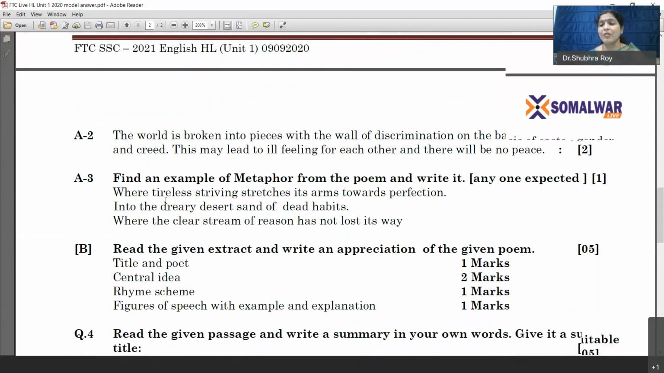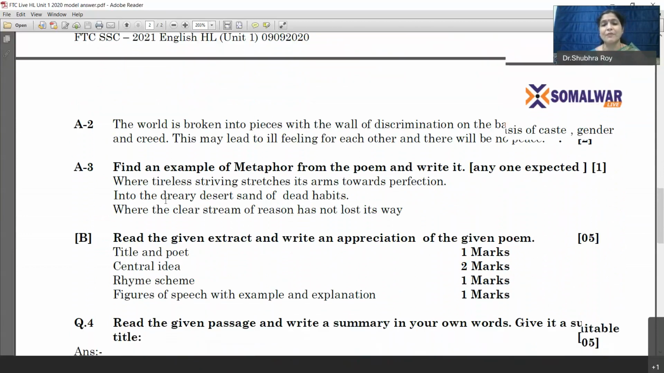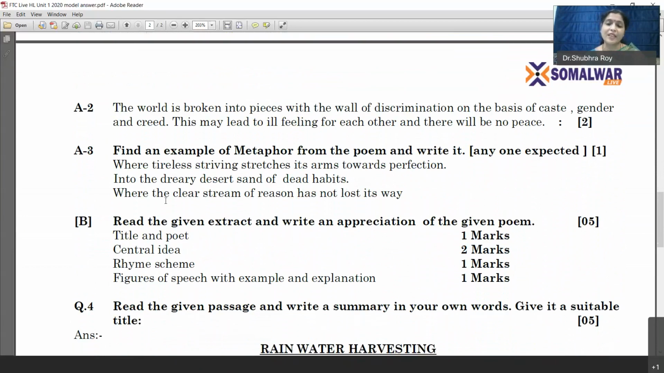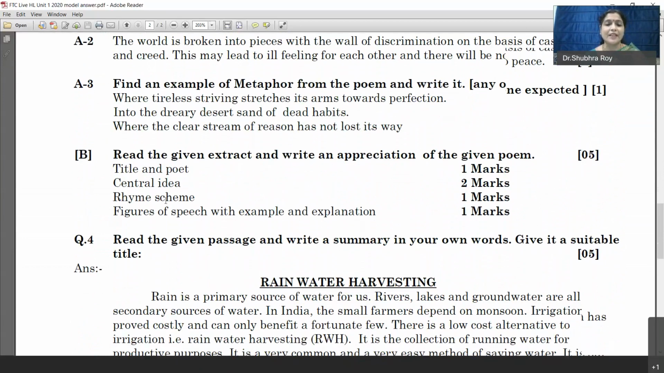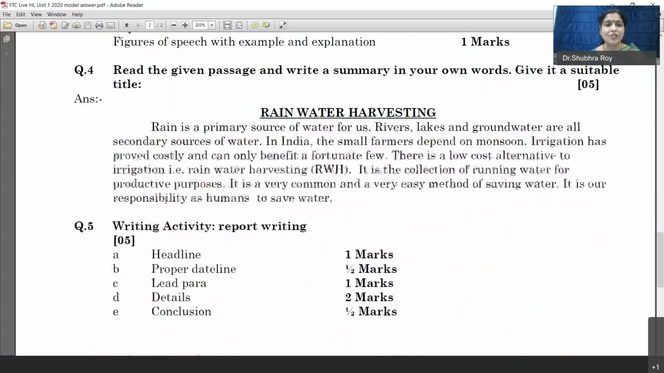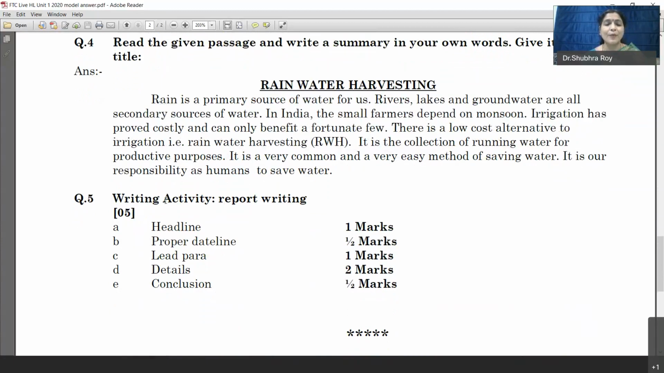Question number 3B is always going to be a question based on appreciation of a second poem. The first poem is for comprehension. The second poem will be for appreciation. Then question number 4: here, I had given summary writing because it is a part of a compulsory question in your activity sheet. I have told you the ways how you can write a very good summary; follow those methods. Then question number 5 is for report writing.